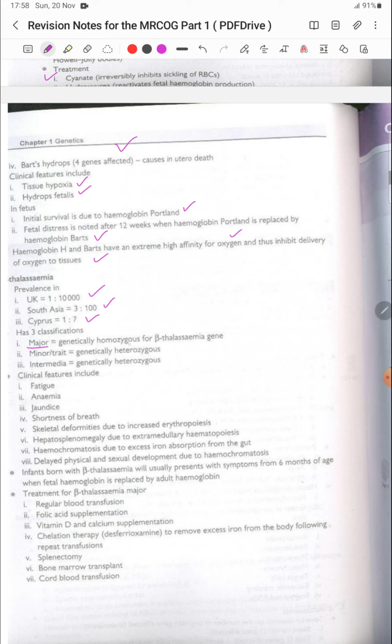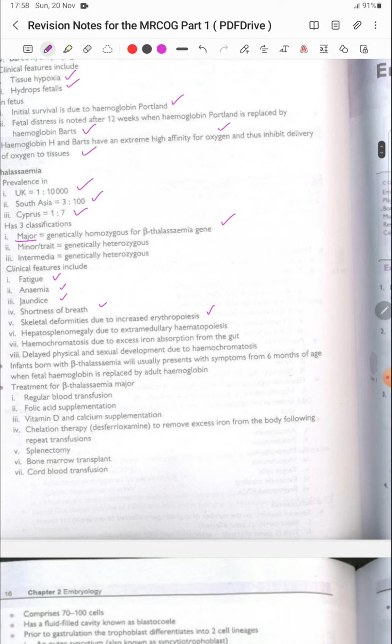It has three classifications: the major, genetically homozygous for the beta thalassemia genes, the minor, genetically heterozygous, and the intermediate. Clinical features include fatigue, anemia, jaundice, shortness of breath, skeletal deformity due to increased erythropoiesis, hepatosplenomegaly due to extramedullary hematopoiesis, and hemochromatosis due to excess iron absorption from the gut, with delayed physical and sexual development due to the hemochromatosis.